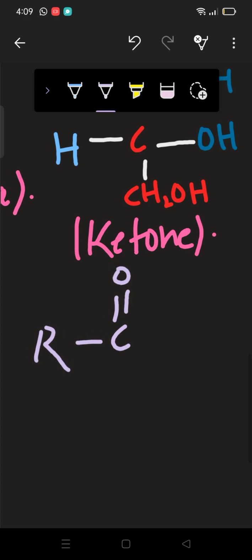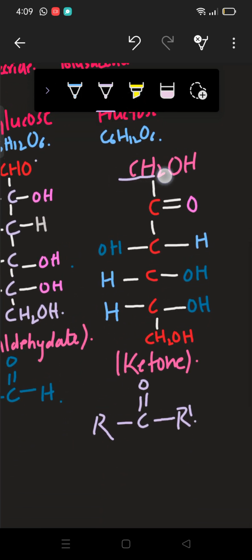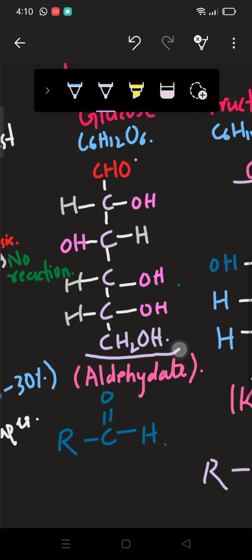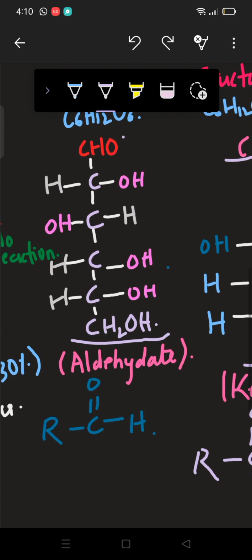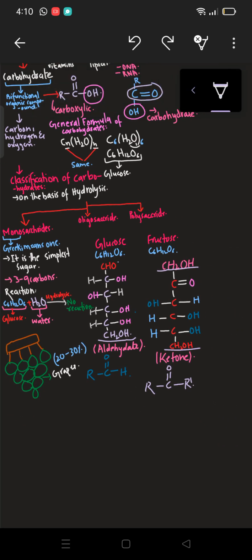Here we were having R, which is the alkyl group, and here we were having R as well, which is the alkyl group. So as you can see, here we are having an alkyl group, and here we are having an alkyl group too. So this is ketone. In the other one we are having an alkyl group here, but here we are not having an alkyl group. We are having hydrogen here. So this is aldehyde. So this was basically the structure of glucose and fructose.